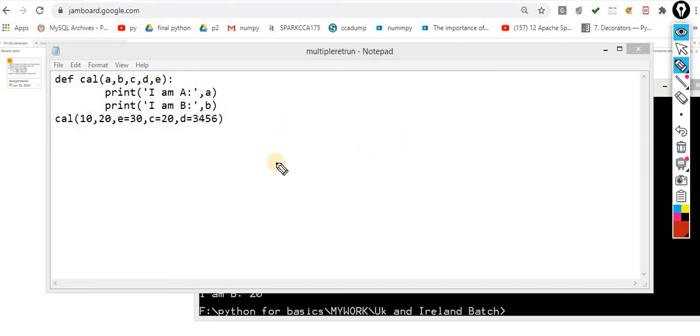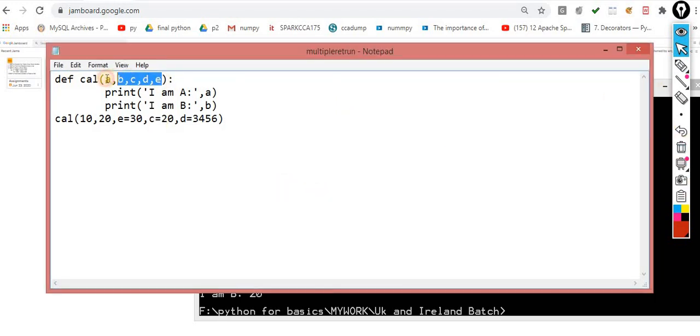Okay, so this is the way. Keep this point in mind. We use this kind of concept n number of times. The next one is the third one: positional, keyword and default. The next one is default. The name is specified automatically. Default means the default value. You use this concept n number of times, and I will give you an example where we use it.